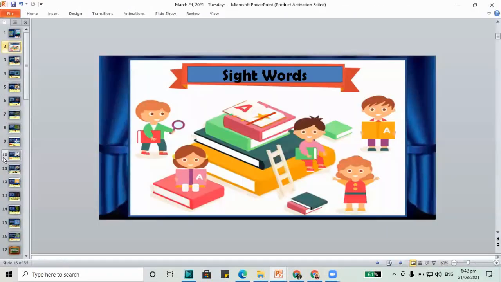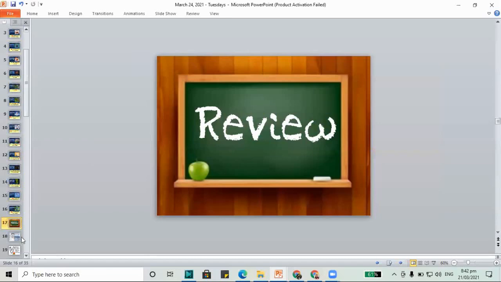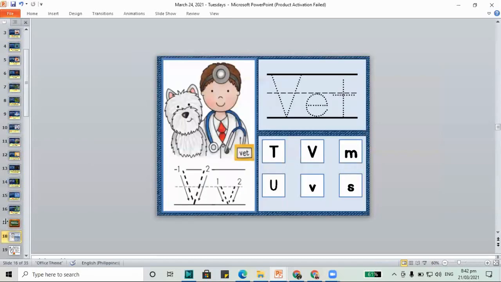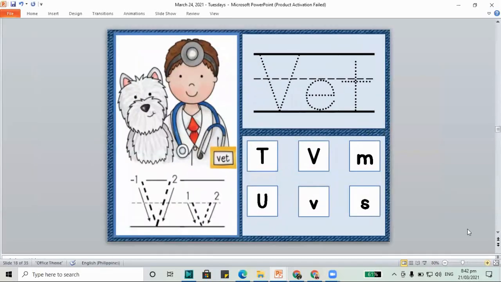How about let's go to our review? Yesterday we did the letter V. Remember, the letter V has the sound, letter V. And V is for the vet, capital V, and lowercase letter v. V, E, and the letter T make the word vet. The vet is the doctor for the animals.